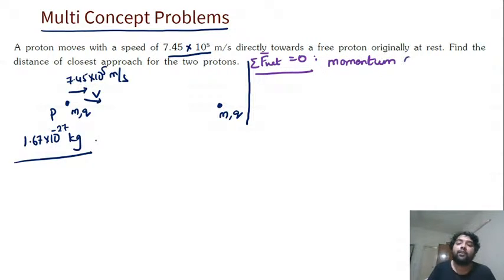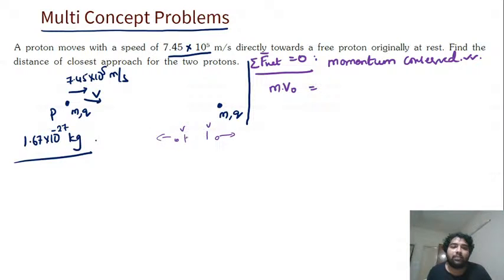This is one very important thing you have to understand. When you have these kind of gravity questions, especially gravity and electrostatics questions, you have to understand that momentum will be conserved. Forces are equal and opposite in most of cases. So initially m into v naught मान लो should be equal to finally. So one more thing, when they are at the closest approach, both of them will try to move together. This will start pushing this forward, and this will start pushing this forward, and eventually at some point both of them will have same velocities. That is when they get closest.